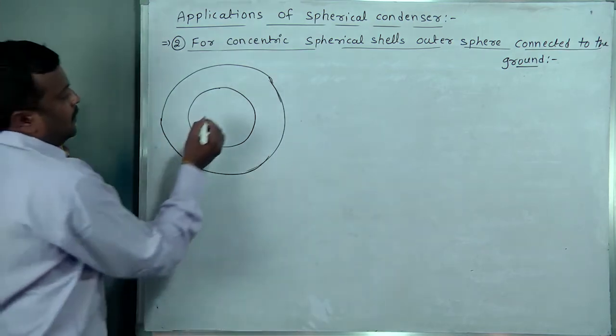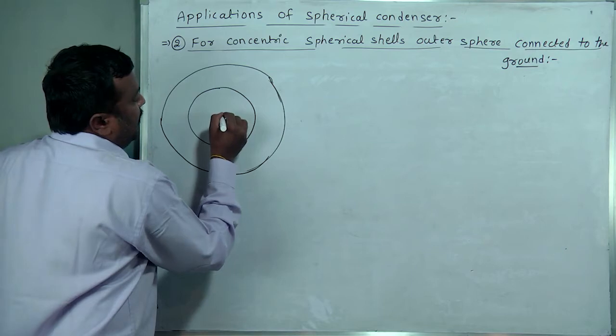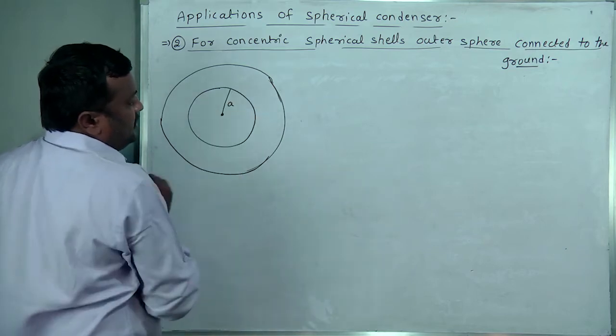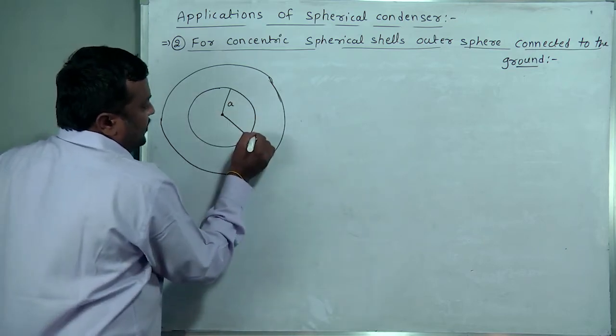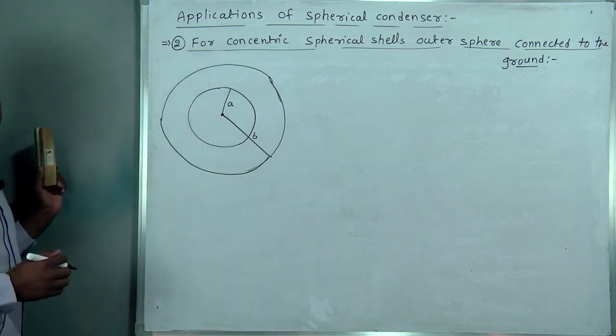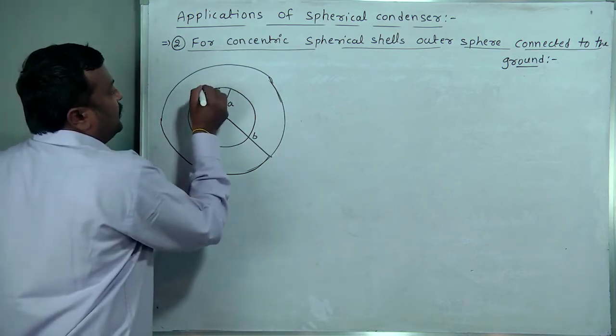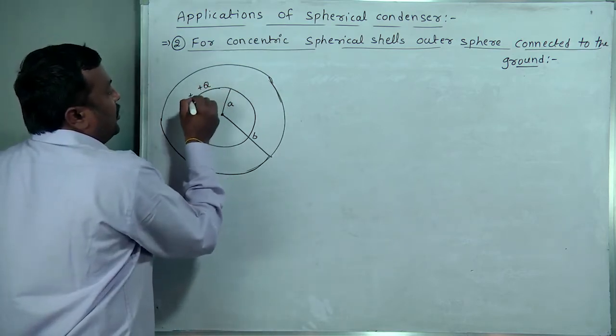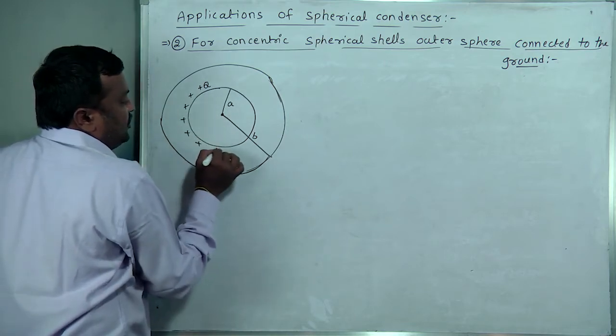This is the first sphere of radius small a, and this is the second sphere of radius small b. On the first sphere some charge Q is located.